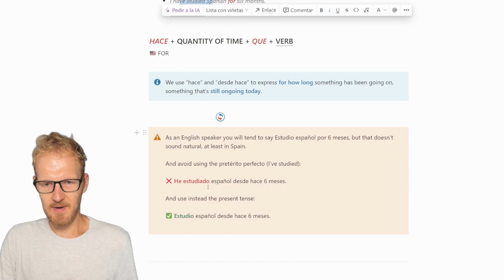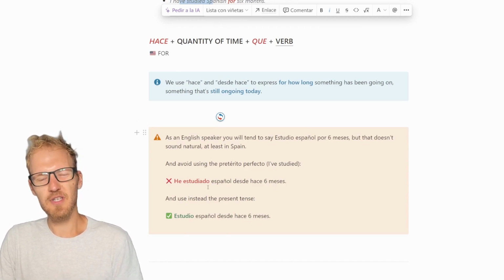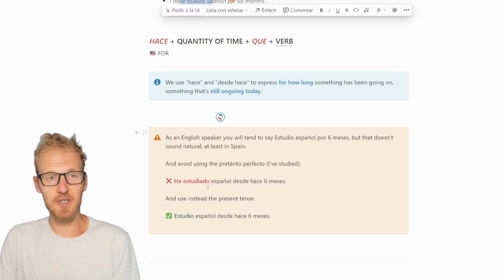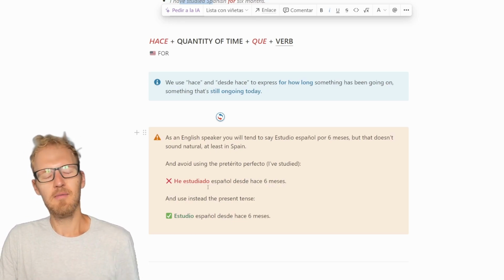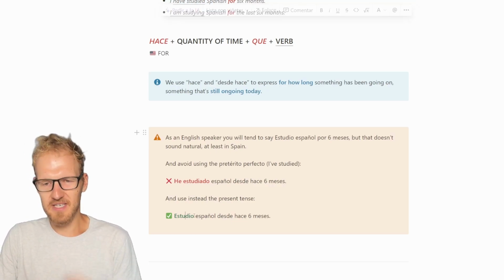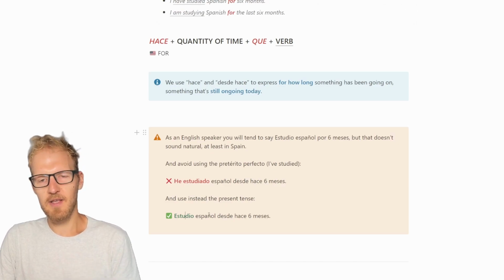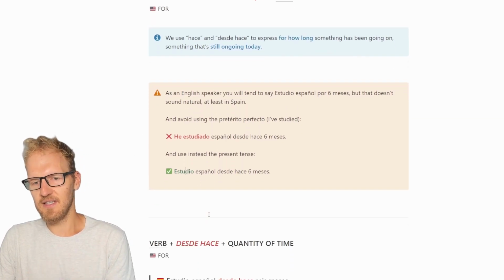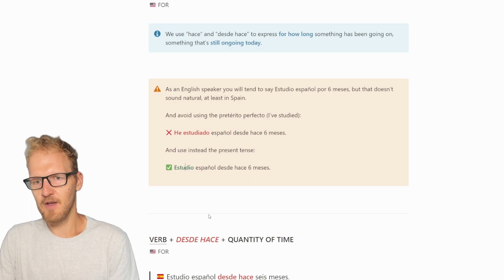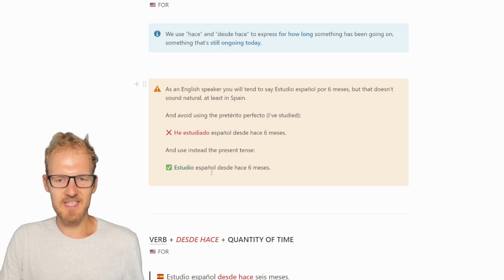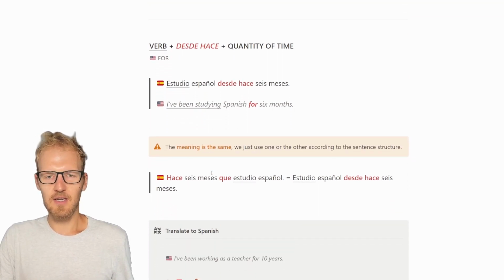But in Spanish, again, not the most natural translation. You will be understood, and it's not necessarily wrong, but the best structure would be the present tense, estudio español desde hace 6 meses. Or hace 6 meses que estudio español. And now we go to this other structure.